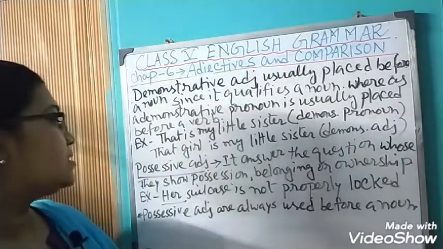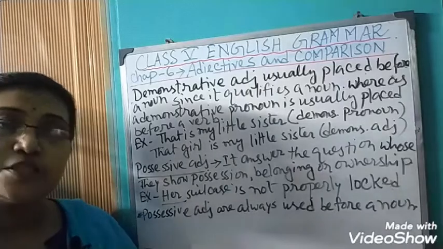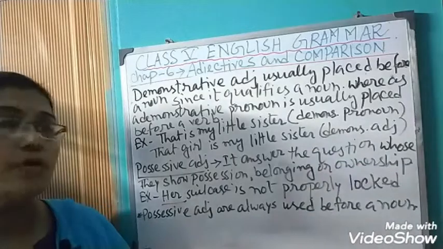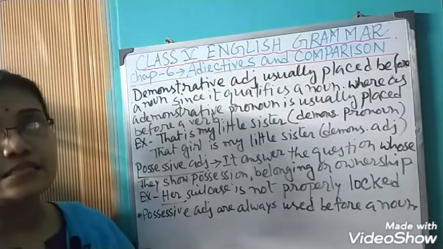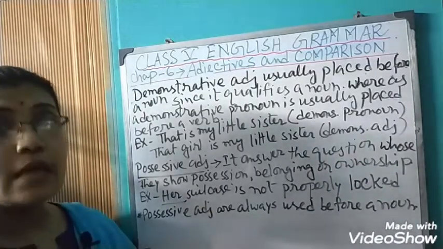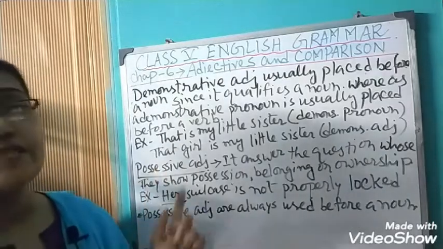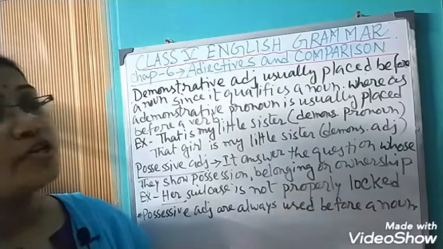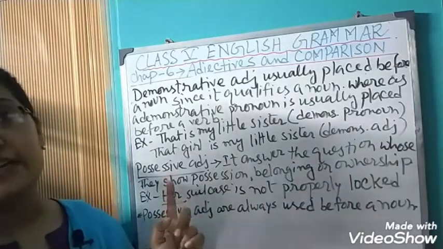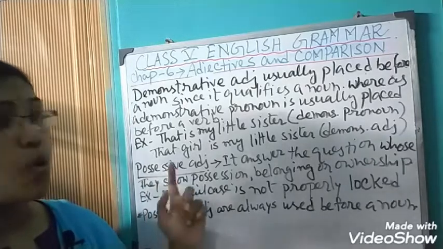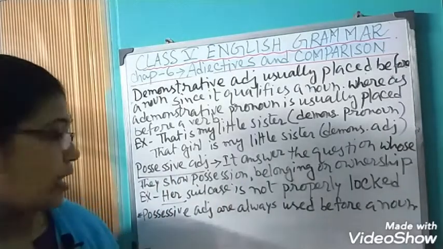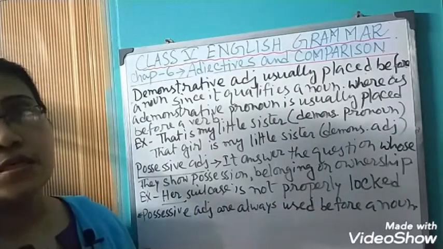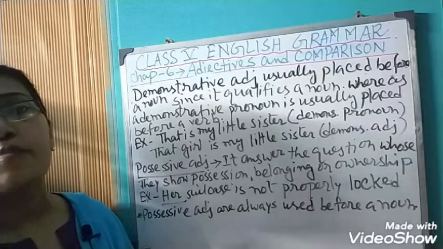Now our next point is possessive adjective. A possessive adjective answers the question whose. If I ask a question with whose, then we will get the answer as a possessive adjective. They show possession, belonging or ownership. For example, her suitcase is not properly locked.